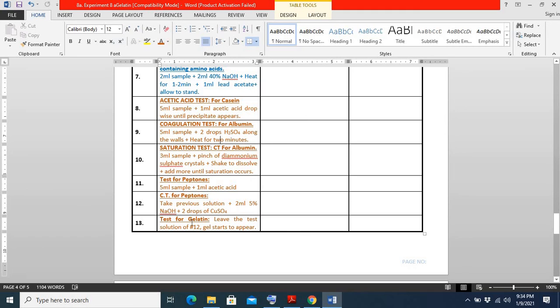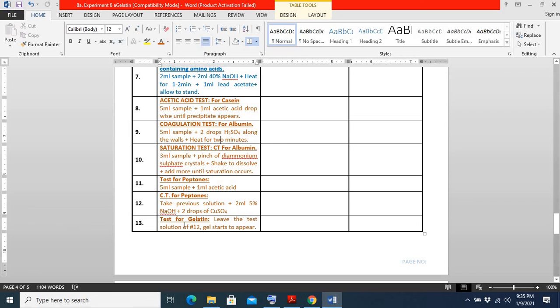If gelatin is present in the sample, obviously all these tests will come out negative. For example, the acetic acid test is specific for the identification of the milk protein casein, so if we have gelatin in the unknown mixture, this acetic acid test will obviously come out negative. All the tests from 8 to 12 will come out negative if gelatin is present in the sample.